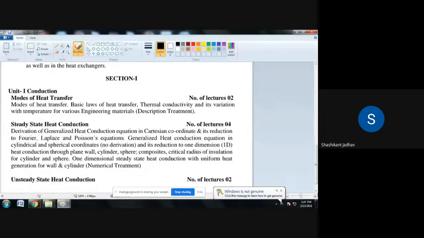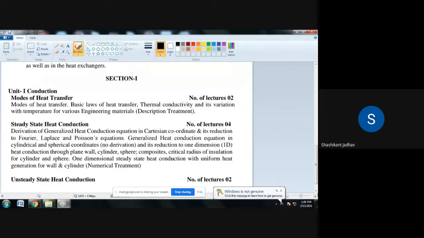What is the Stefan Boltzmann law? The law states that the emissive power of a black body is directly proportional to the fourth power of its absolute temperature. We have to consider a black body, whatever the temperature of that particular body. So the emissive power of that body is directly proportional to the fourth power of its absolute temperature.